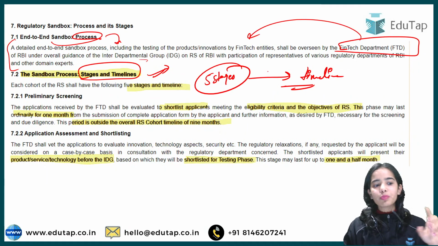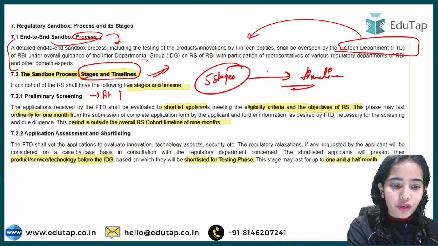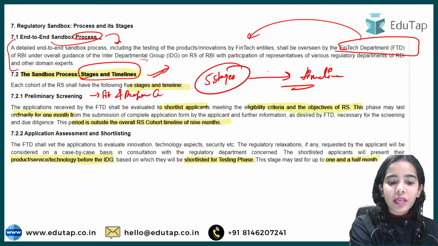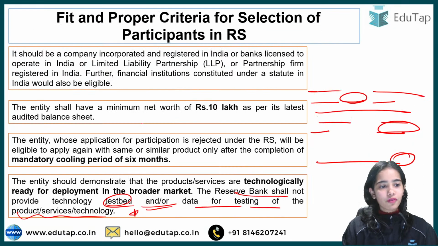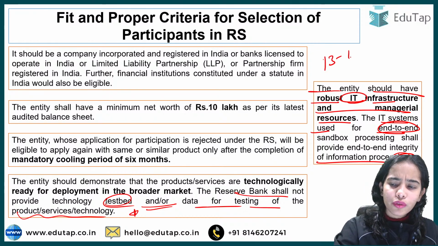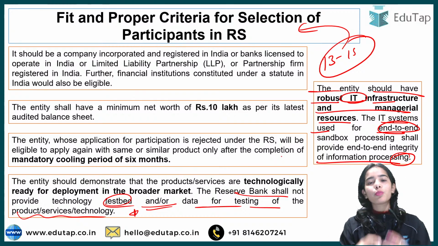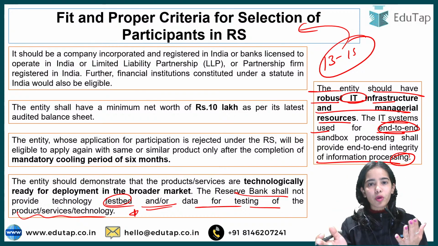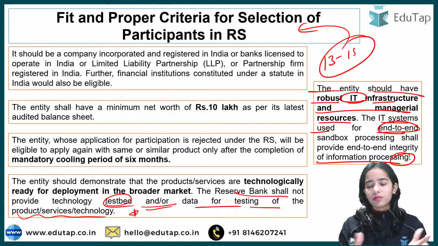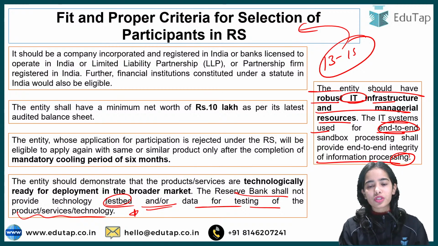The first stage is preliminary screening. That means the fit and proper criteria. The fit and proper criteria that we have discussed were only 5, but there are actually 13 to 15 fit and proper criteria given under the framework. That means the board members should be fit and proper, they should not be insolvent, or the IT infrastructure should be proper. There are details given regarding the IT infrastructure also. So these are the details that you can read.